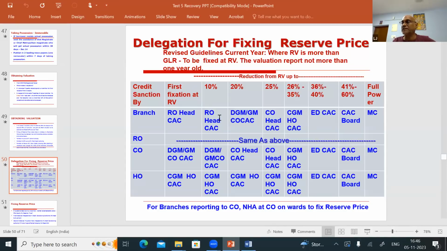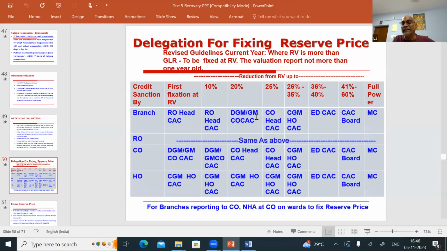The second reserve price he will fix. The second sale will take place. Now the second sale is again a failure. Then the third sale will take place. Then who has to reduce the reserve price? Up to 20% reduction from the realizable value. So every reduction is from the realizable value: 10% reduction from the realizable value, 20% reduction from the realizable value. Here the DGM, GM, COCAC will permit.